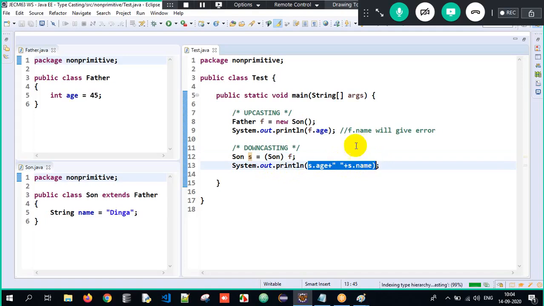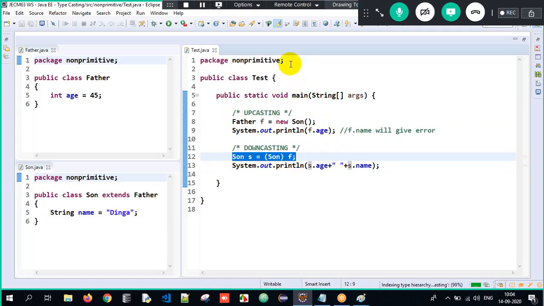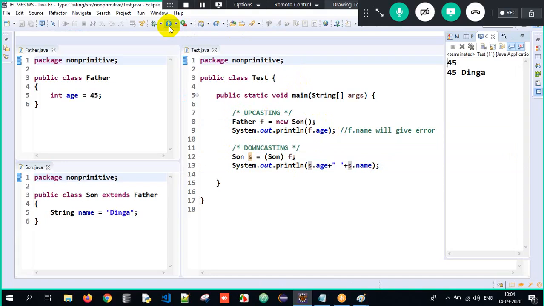Got it? So we know what the upcasting definition is and what the downcasting definition is, don't we? So this is all about the basic content of the data here. Perfect. So we are done with the basic things which we are supposed to understand here. Just observe the code. I'm supposed to do one more example, so have patience for it. But if you have any confusions, you can let me know.